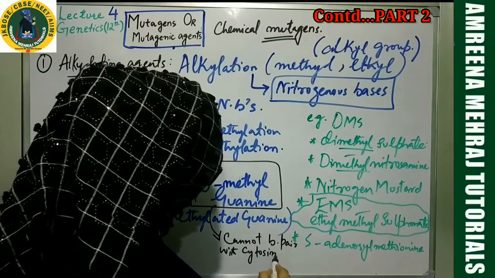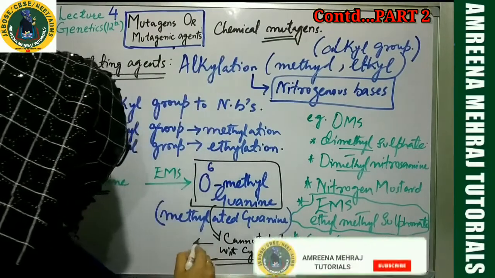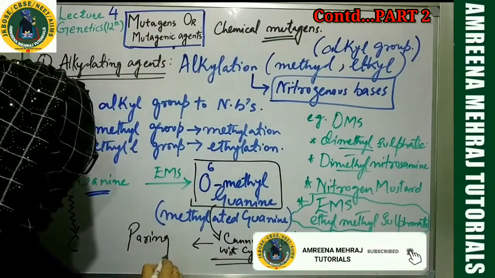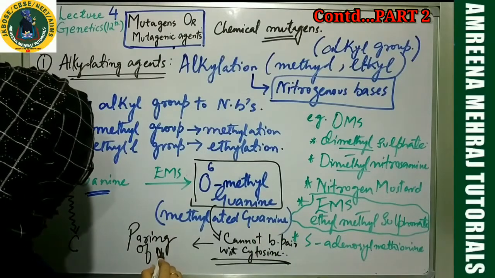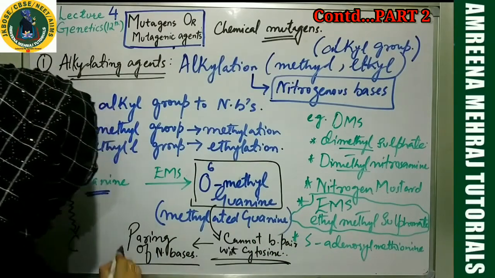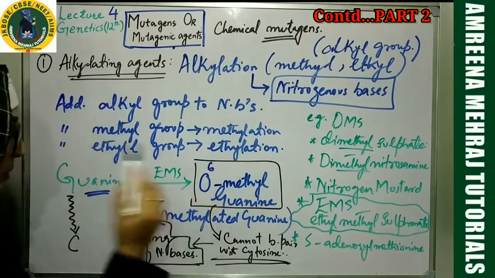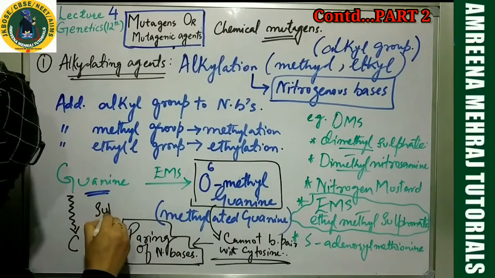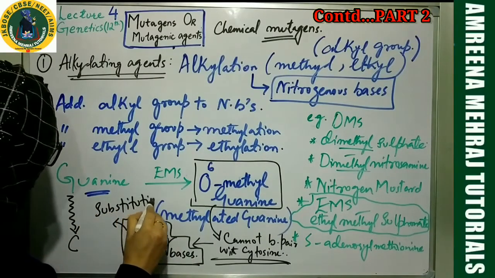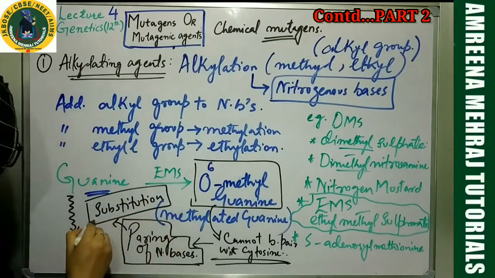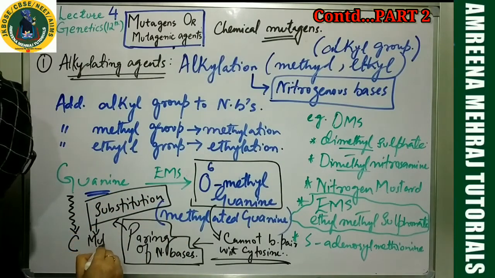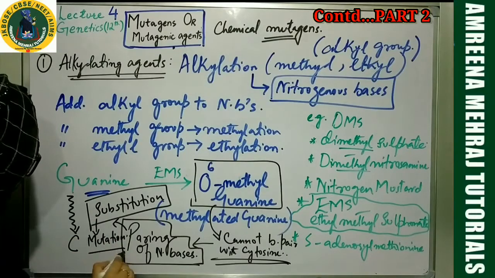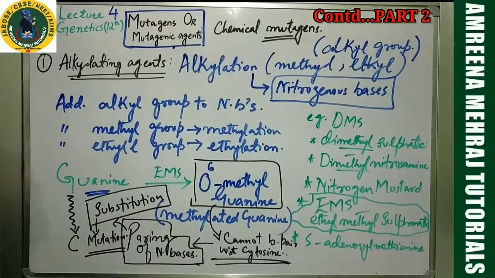If it cannot base pair with cytosine, tell me, my dear students, won't the pairing of the nitrogenous bases in DNA be affected because the property got affected? When the pairing is affected, there are more chances of substitution type of mutation, where one base is changed with some other base. Consequently, methylation resulted in substitution type of mutation.